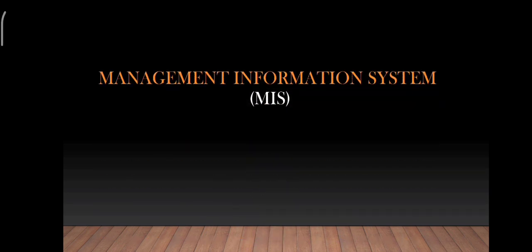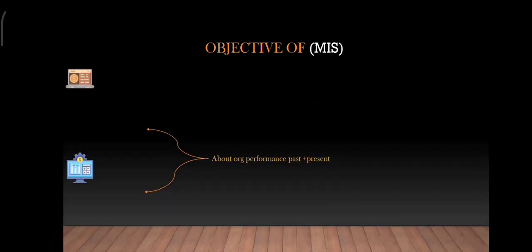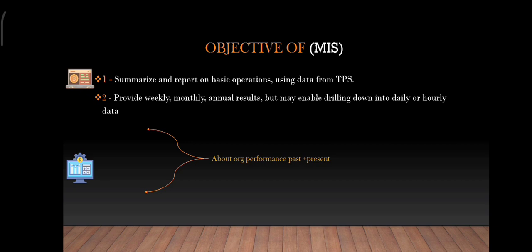The second is the Management Information System. Let's start with the definition of MIS. It is a system that helps with monitoring, controlling, decision-making, and administrative activities. The second point is the objective of MIS. It summarizes and reports on basic operations using data from TPS. It provides weekly, monthly, and annual results, but may enable drilling down into daily or hourly data.